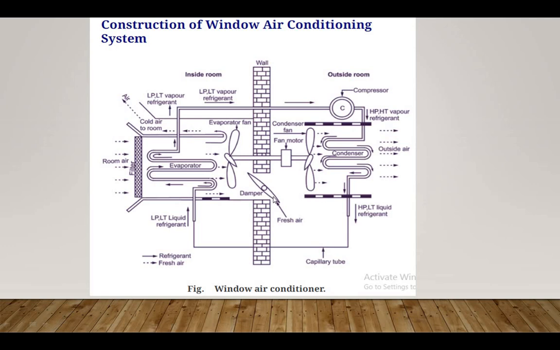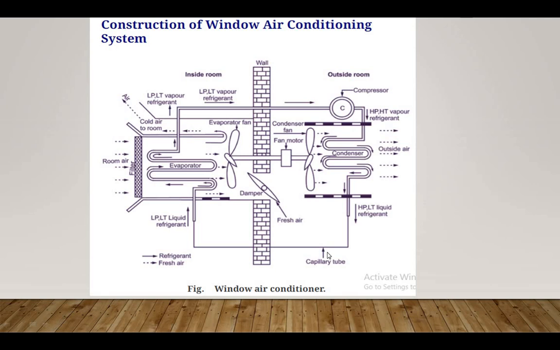Now, the working cycle of this window air conditioning system depends on the vapor compression cycle. The high pressure high temperature refrigerant vapor coming out from the compressor is condensed in the condenser using outside air as a cooling medium. The liquid refrigerant from the condenser passes through the dryer filter, which is mounted here. Then this high pressure low temperature liquid refrigerant enters the capillary tube and goes to the evaporator.